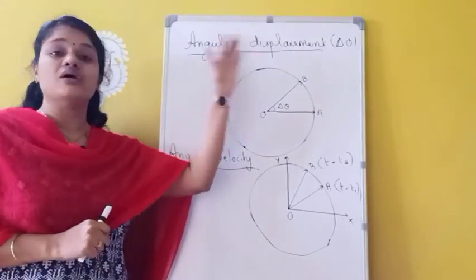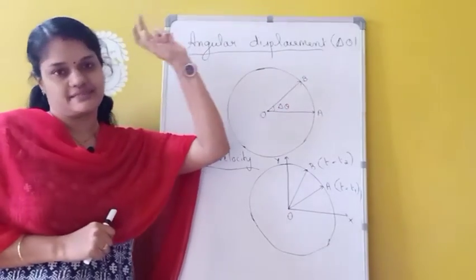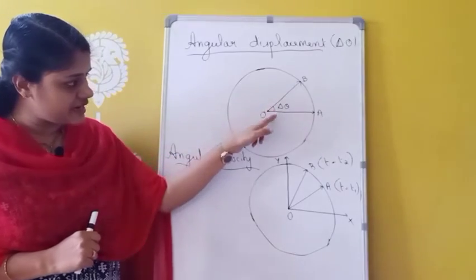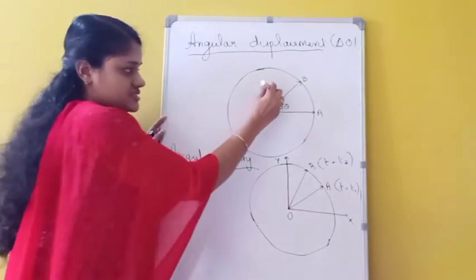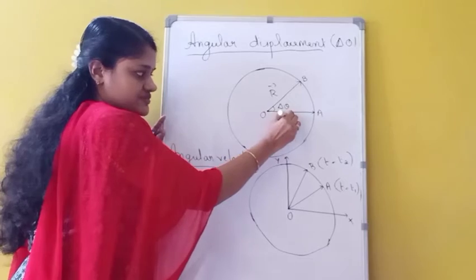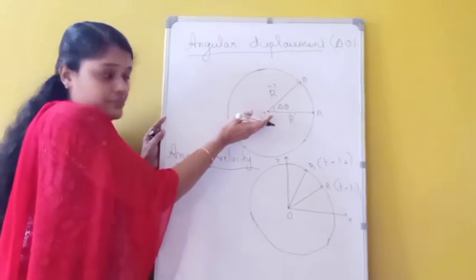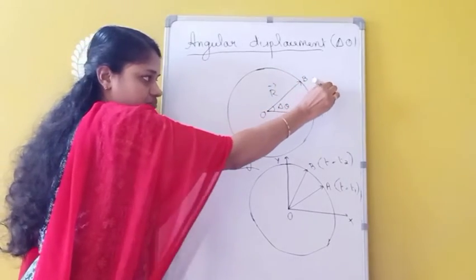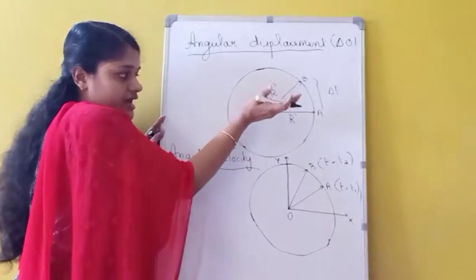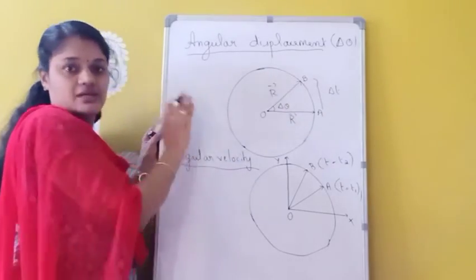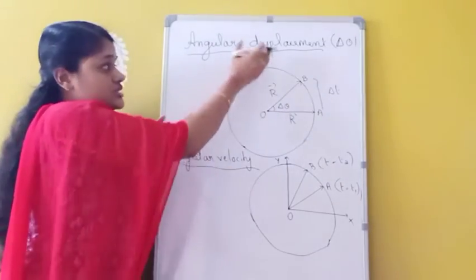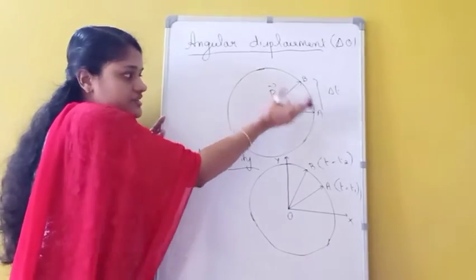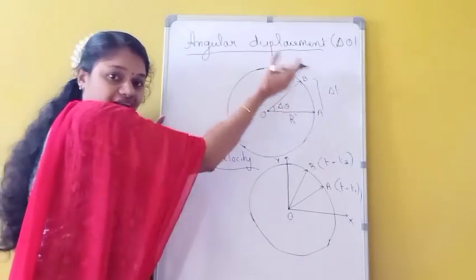Next is angular displacement. Symbol is delta theta. So when a body is moving in a circular path, the angle made by the radius vector, this is called the radius vector, this is also a radius vector only. So this angle made by the radius vector in a given interval of time, suppose this much time we are taking as delta t. In a given interval of time, the angle made by the radius vector when the body is moving in a circular path is called which one? Angular displacement. So it is the angle made by the radius vector in a given interval of time when a body is moving in a circular path.